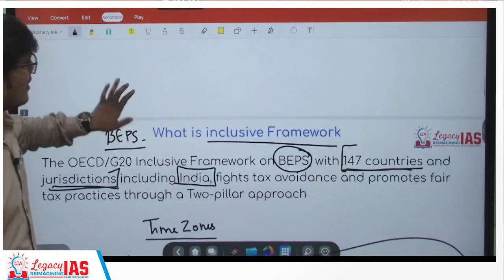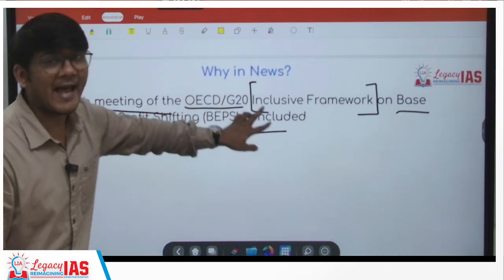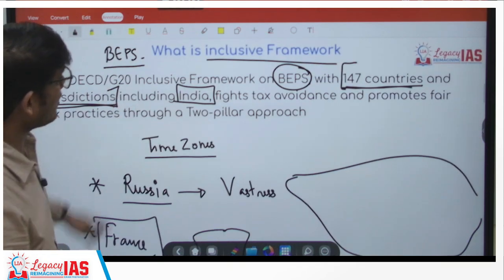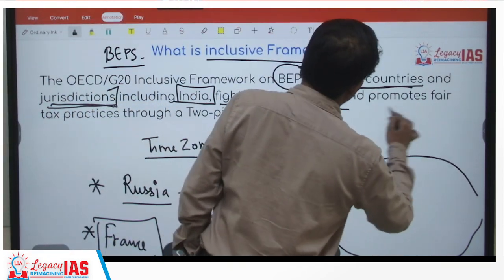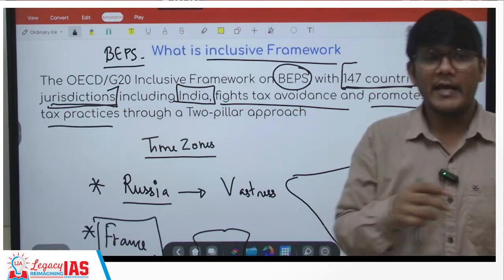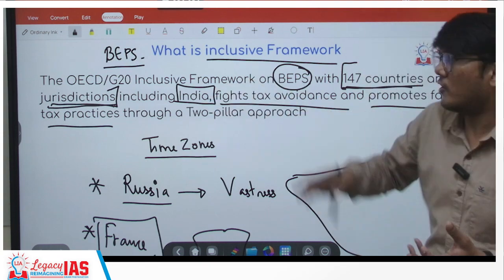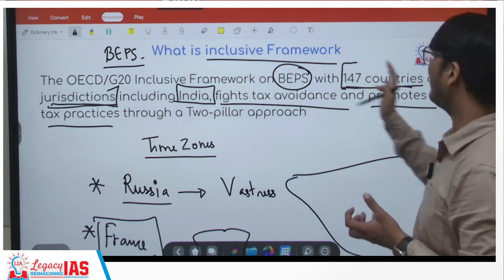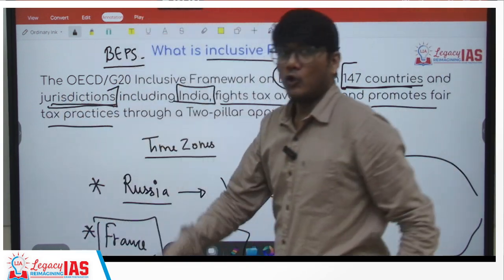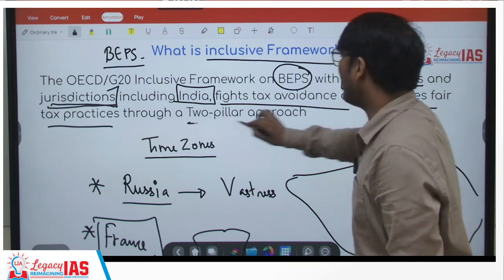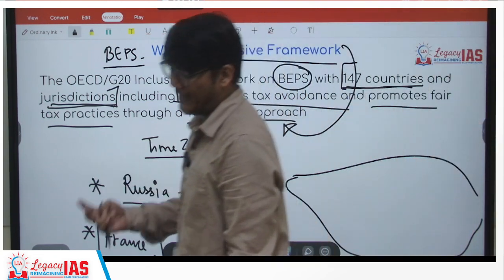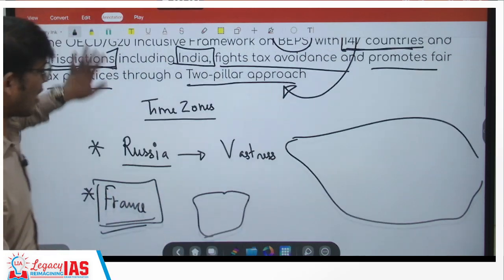How is it including India? You can see this, OECD and G20. India is a part of G20. So India is included over here. It fights tax avoidance and promotes fair tax practices. So base erosion and profit shifting is a method of avoiding taxes. So this particular framework is going to fight the tax avoidance, and it is going to promote fair tax practices through two things, a two-pillar approach. So that means the inclusive framework consists of a two-pillar approach. We'll see that two-pillar approach as well.